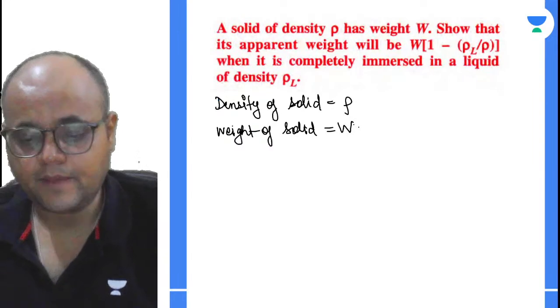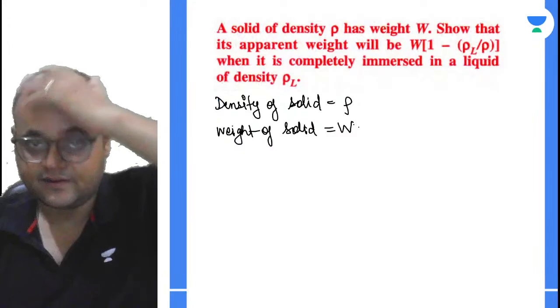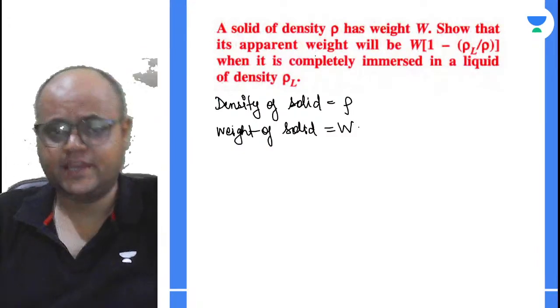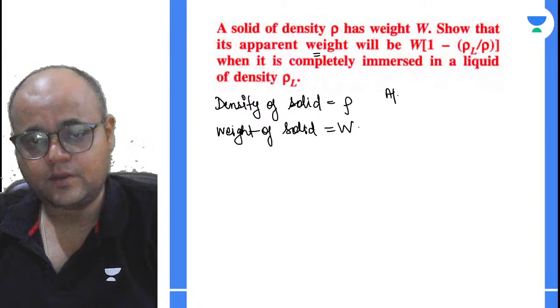Whenever you are solving a numerical in physics, make sure first of all you write all the values that are given. Okay, now the question is talking about apparent weight. सबसे पहले मेरे को पता होना चाहिए what is apparent weight.